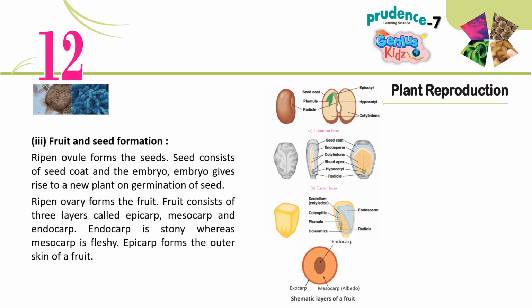3. Fruit and seed formation. Ripened ovule forms the seeds. Seed consists of seed coat and the embryo. Embryo gives rise to a new plant on germination of seed. Ripened ovary forms the fruit. Fruit consists of 3 layers called epicarp, mesocarp, and endocarp. Endocarp is stony whereas mesocarp is fleshy. Epicarp forms the outer skin of a fruit.